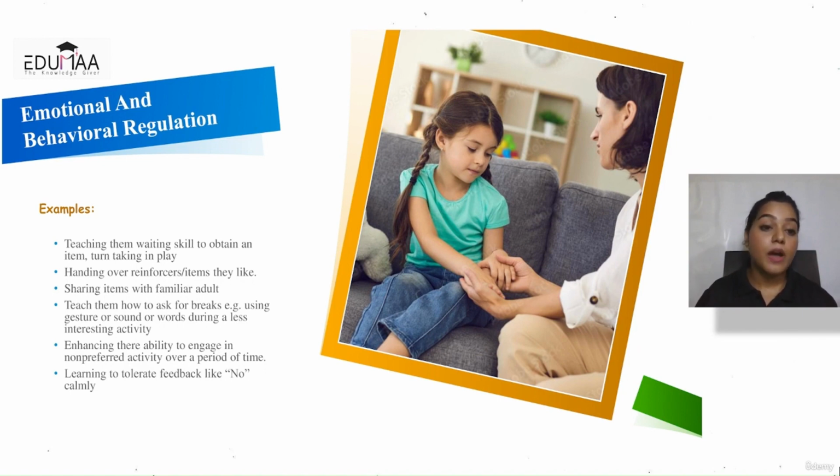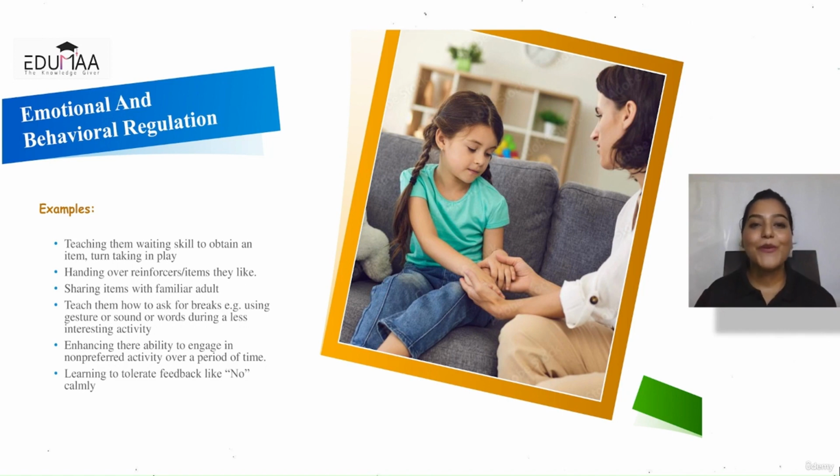Then teaching them how to ask for breaks. For example, using gestures or sounds or words during a less interesting activity. Definitely some activities your child really likes to do. Some activities they don't really like to do, but they're okay doing. Some things they just don't like to do, but they'll do it for a little while.